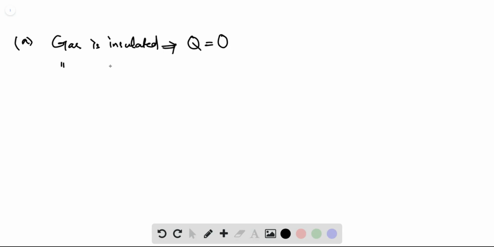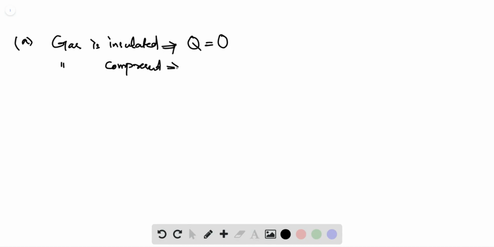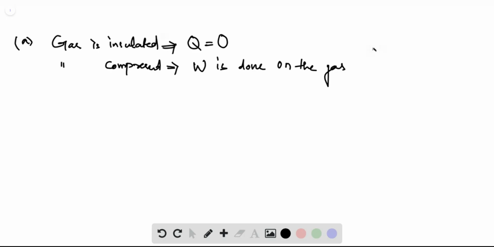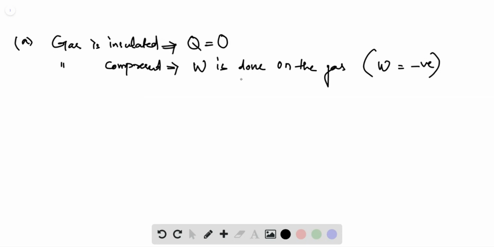Now when gas is compressed, work is done on the gas, hence work is negative.